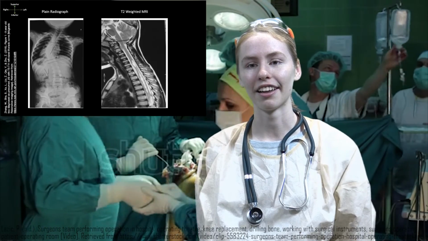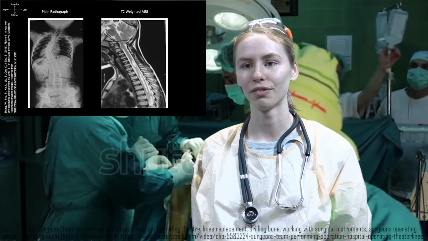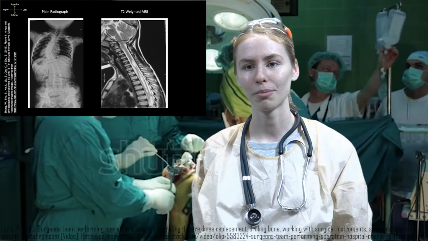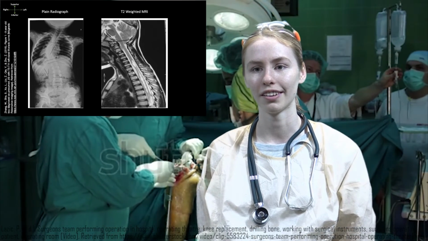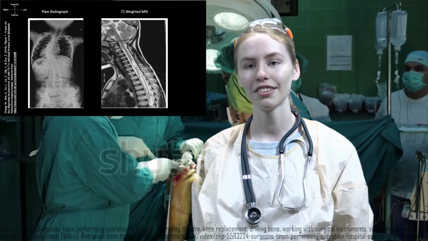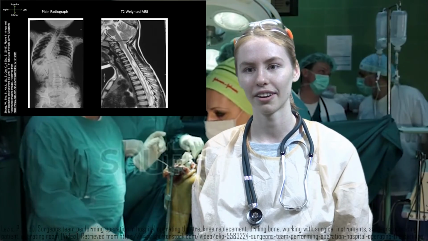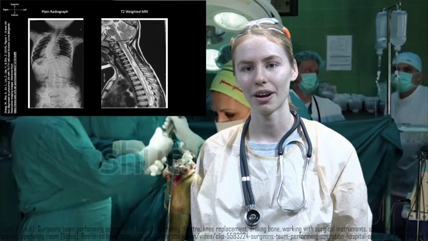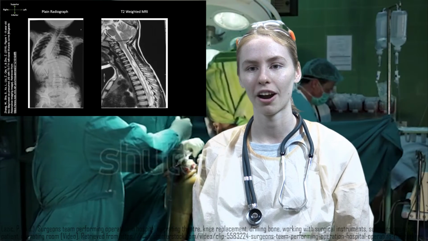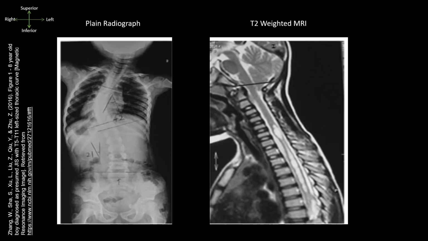T11. MRI allows accurate visualization of soft tissue and fluid-containing regions of the body. It is more expensive and less accessible, but is used to improve diagnosis of scoliosis if neurological symptoms are present. Studies show 55% of patients with congenital scoliosis have accompanying spinal abnormalities. Here we see a plain radiograph versus a T2-weighted MRI of a patient with scoliosis. An Arnold-Chiari type 1 malformation is seen here as this protruding intermediate signal structure.